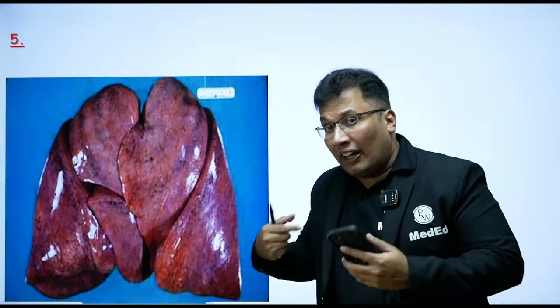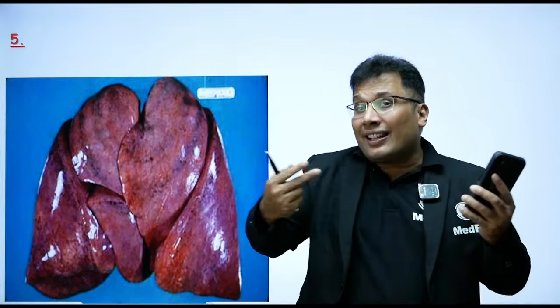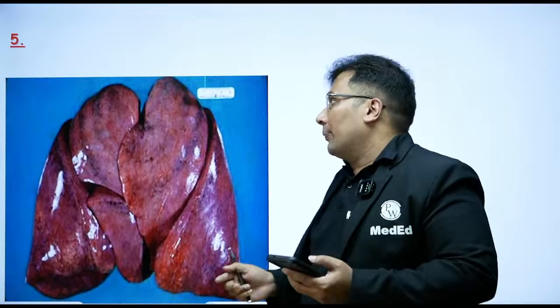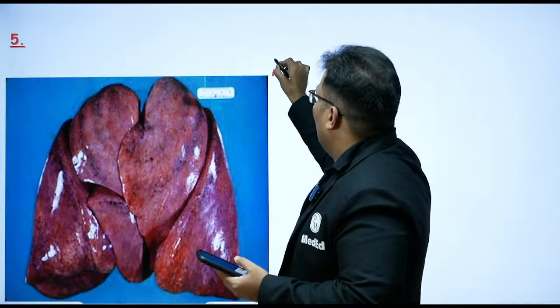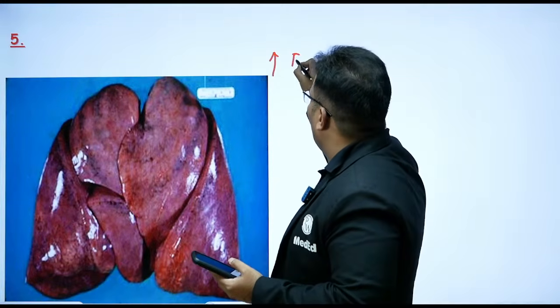Then internal findings. What happens in case of drowning, especially conscious drowning? There can be breathing efforts. When there are breathing efforts, there can be more and more froth and more and more damage to the alveoli. This is known as emphysema aquosum. What we can see here is ballooning of the lungs.